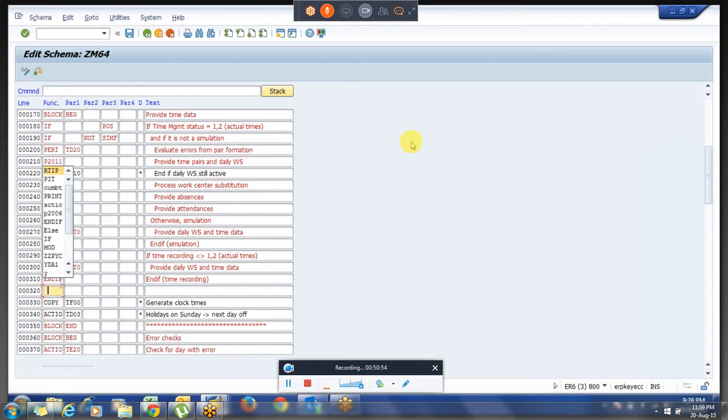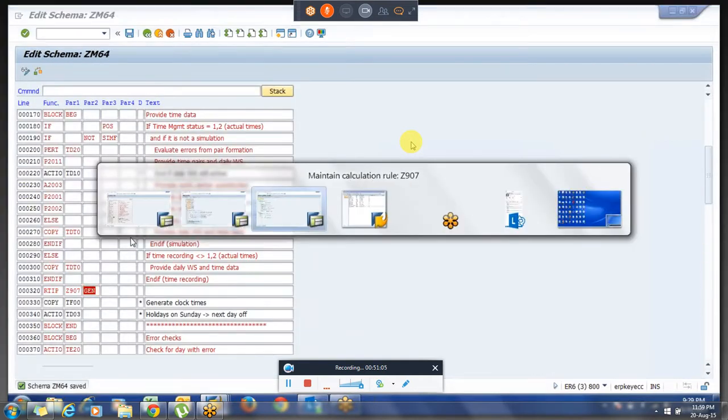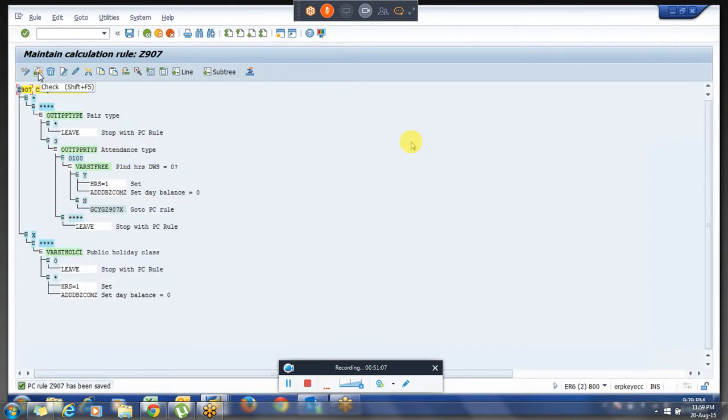So you are putting our logic somewhere in the wrong place. If the time type is not there, we will get an error over here itself, right?